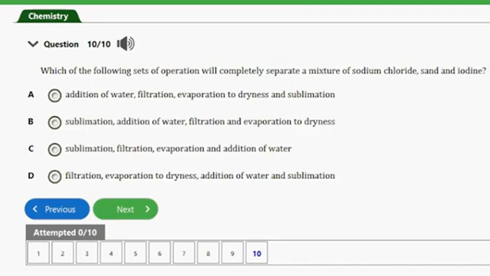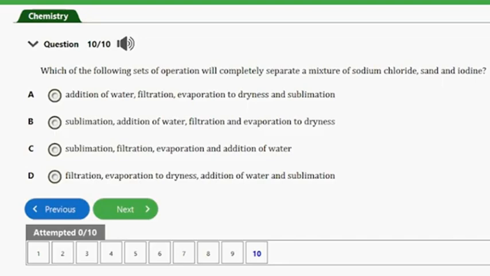It says which of the following sets of operation will completely separate a mixture of sodium chloride, sand and iodine? We have options A, addition of water, filtration, evaporation to dryness and sublimation, B, sublimation, addition of water, filtration and evaporation to dryness. C, sublimation, filtration, evaporation and addition of water. D, filtration, evaporation to dryness, addition of water and sublimation.